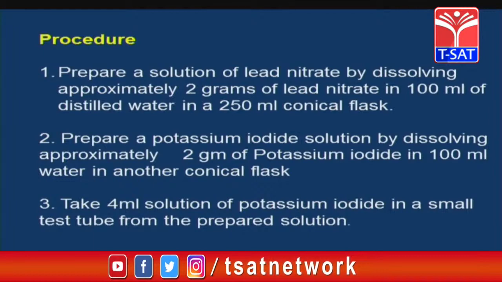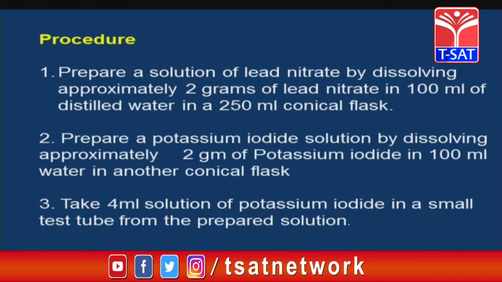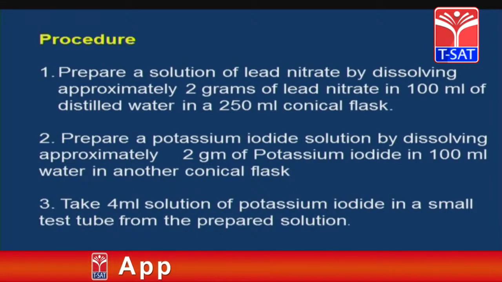Now the procedure. How can we conduct this lab activity? First of all, we prepare a lead nitrate solution by dissolving approximately 2 grams of lead nitrate in 100 ml of distilled water in a 250 ml conical flask. Then prepare a potassium iodide solution by dissolving approximately 2 grams of potassium iodide in 100 ml of water in another conical flask.